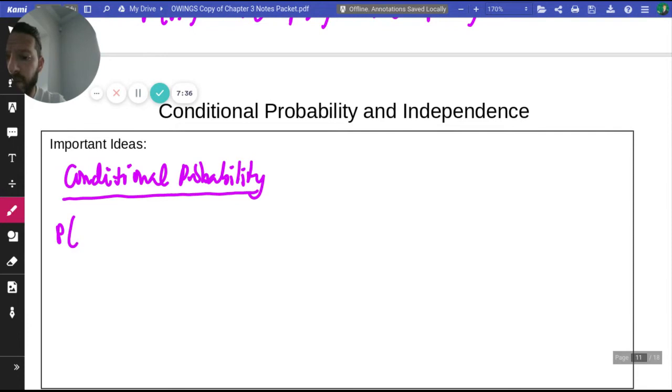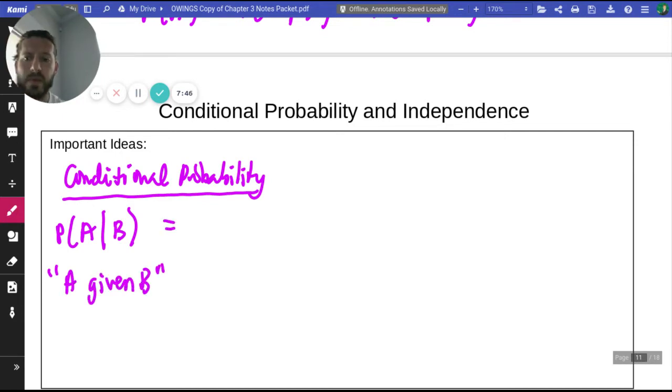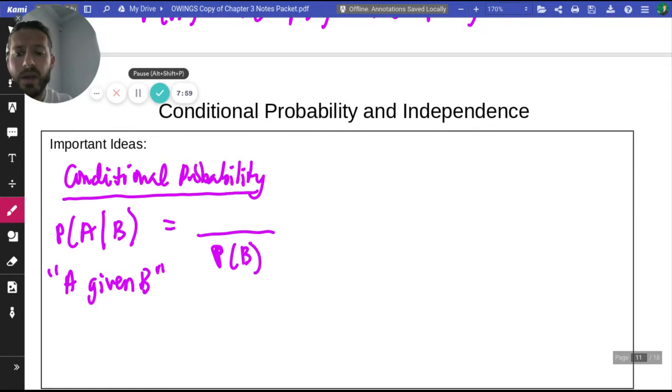And that is the probability of A given B. One way to calculate that is to use the data like we did before, or we can find the probability of both, and we're going to have that divided by the probability of B.